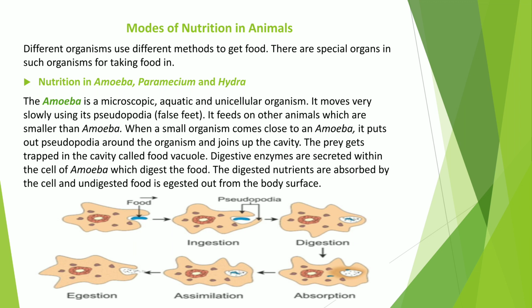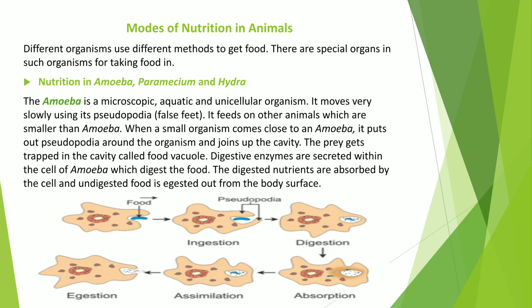They have one nucleus and many vacuoles. Amoeba has tiny finger-like outgrowths or projections called pseudopodia. The pseudopodia is also called false feet. False means fake, not real. The pseudopodia help in movement and capture of food. It feeds on tiny organisms which are smaller than its own size.